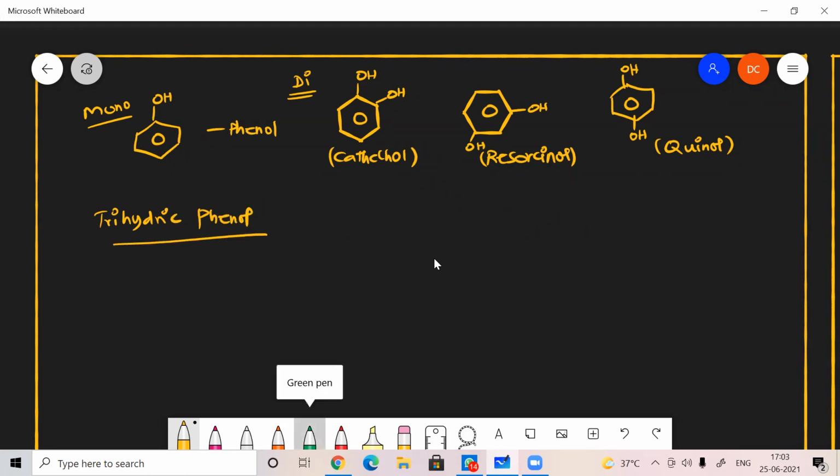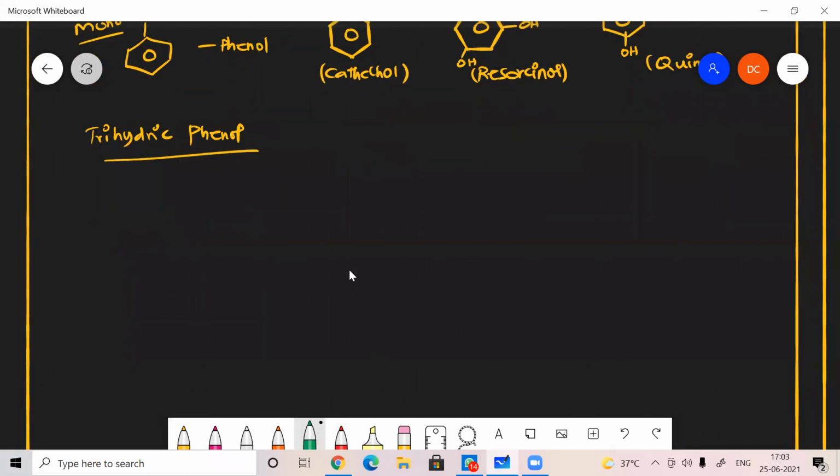Trihydric in the sense 3 OH groups will be attached in a single benzene ring. So if it is like this, OH group and here one OH and here one OH, this is the name of the compound. It's called pyrogallol. That's the name of the compound. And these are all the common names. Okay, so keep it in mind.